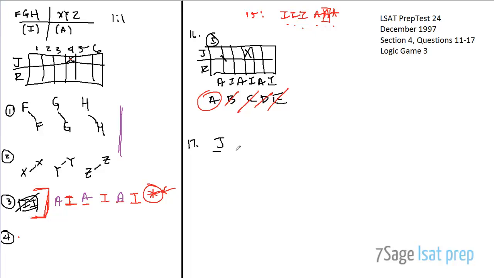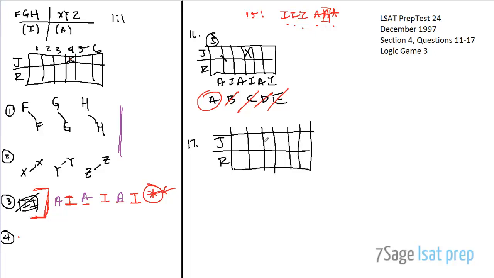Okay, so once again, Juarez and Rosenthal. 1, 2, 3, 4, 5, and 6, where X is in 4 here. So they're asking us which of the following could be true. Advanced, intermediate, advanced, intermediate, advanced, intermediate, not intermediate, introductory. Okay, that's just something that you guys are going to have to deal with. It's introductory, and this one obviously has to be introductory as well. We just figured that out.